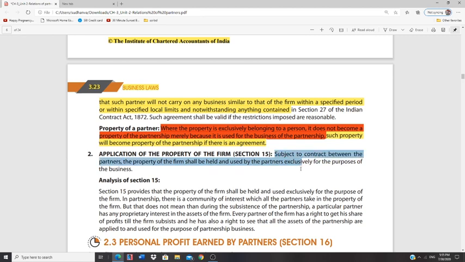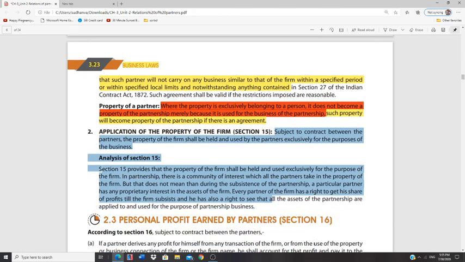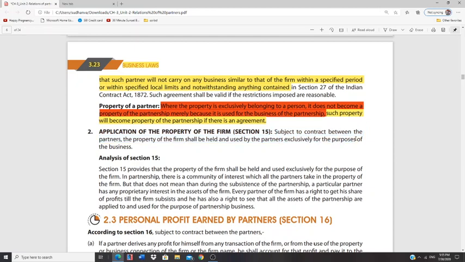They cannot use it for any other purposes. Please highlight this. As per the analysis, whatever is the property of the firm, it should be used only for the business.